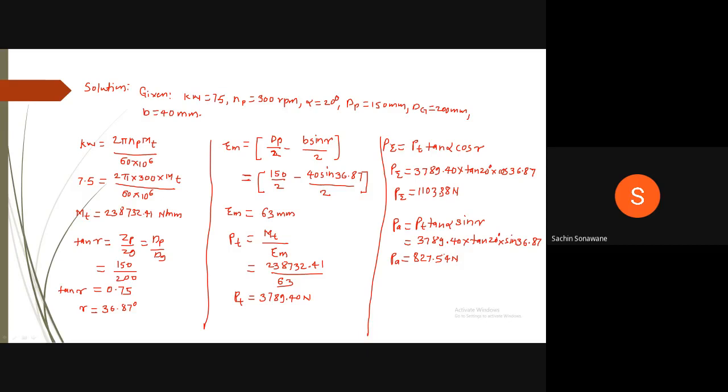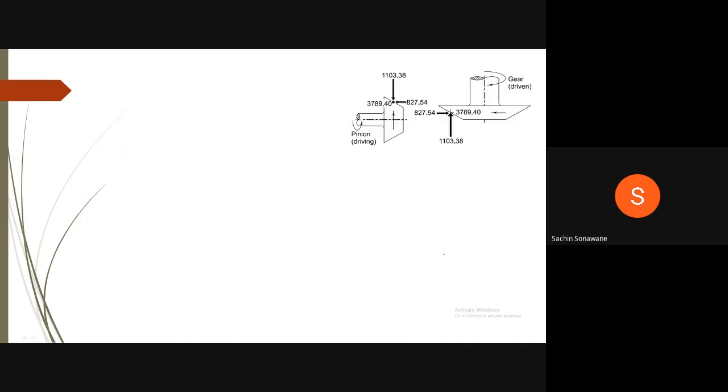Now, we will see the free body diagram of the forces acting on the pinion and gear. Here you are observing that this dot represents the tangential force which is acting perpendicular to the plane of the paper or perpendicular to the slide. Therefore, its value is 3789.40.